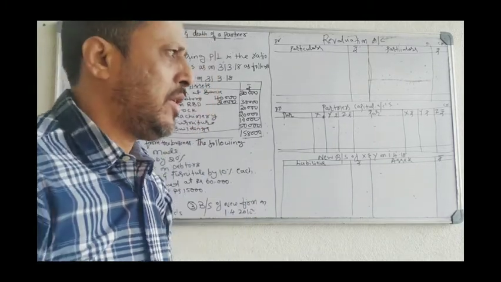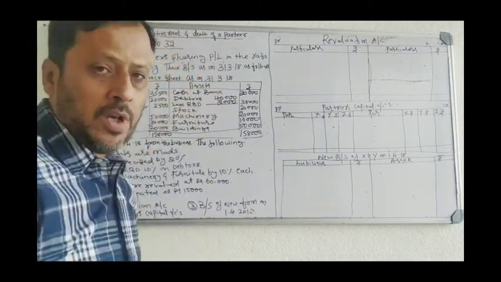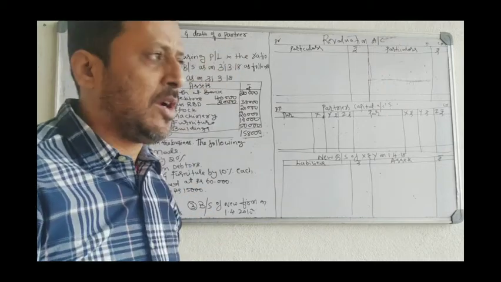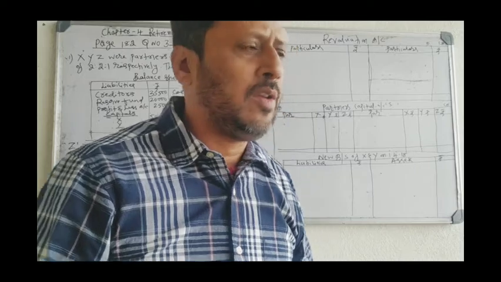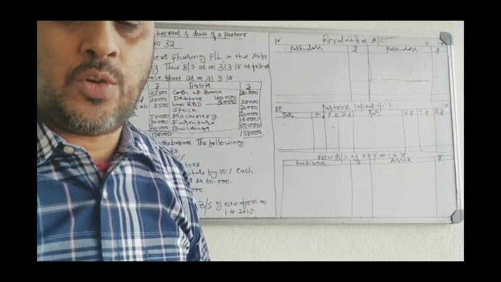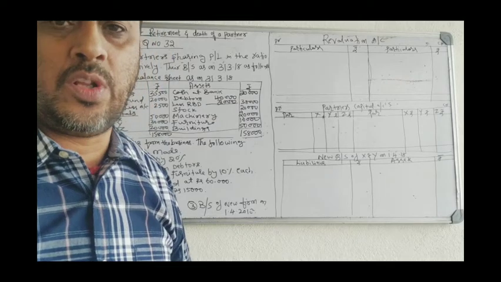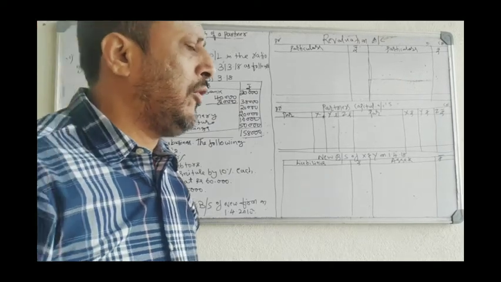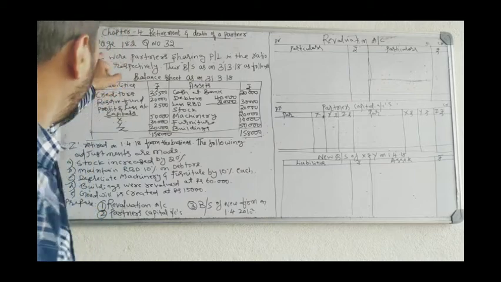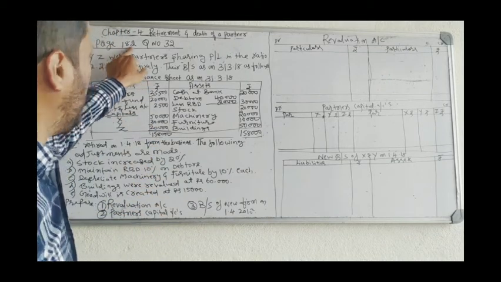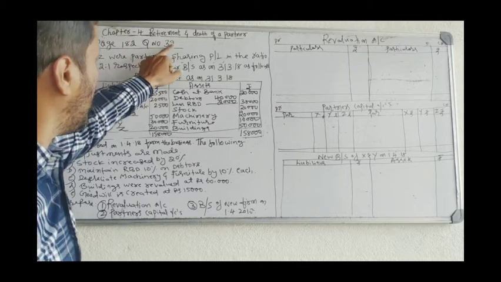Dear students, this is the third session of the fourth chapter, retirement and death of a partner. In this session, we'll start with the 12 marks problem. We'll learn how to solve the 12 marks problem. For that, I have taken one problem from the textbook. This problem is on page number 182, question number 32.